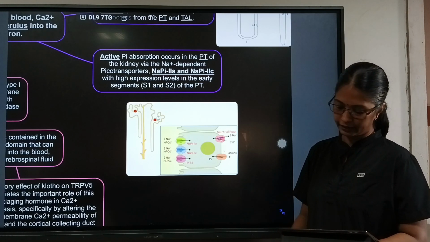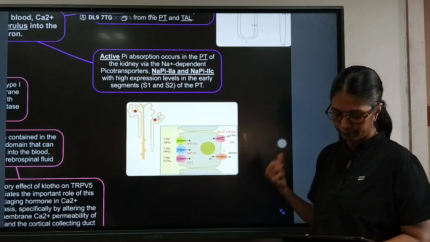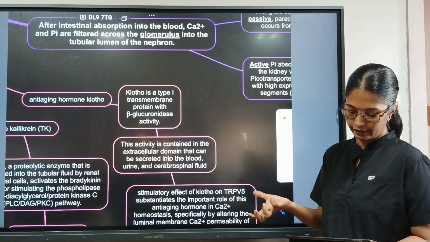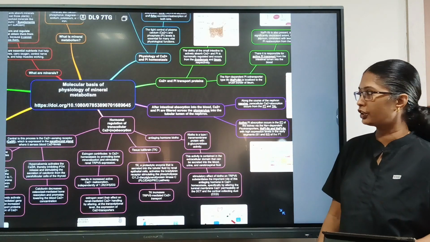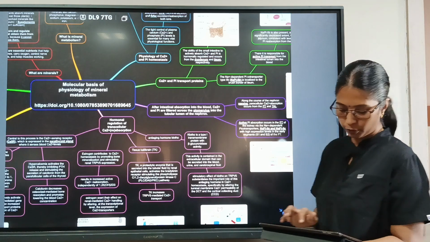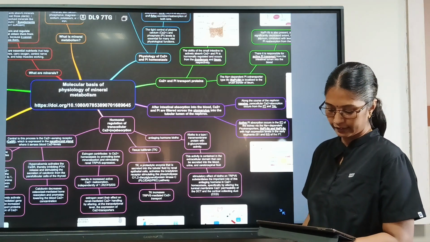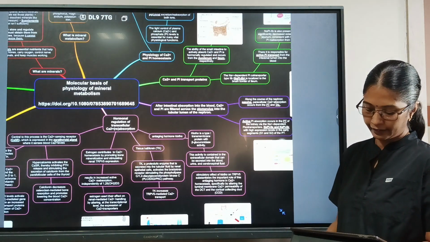Now it has entered the bloodstream. From the kidney, it is reabsorbed. What are all the other regulating factors? We have the hormonal regulation of the transcellular calcium reabsorption. So what are all the hormones which are involved in this process? It is the parathyroid gland.